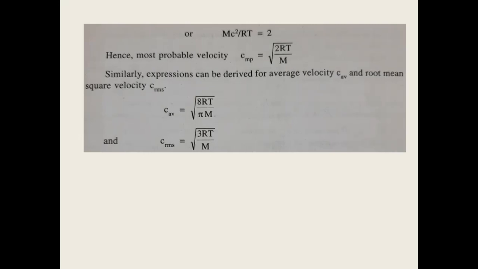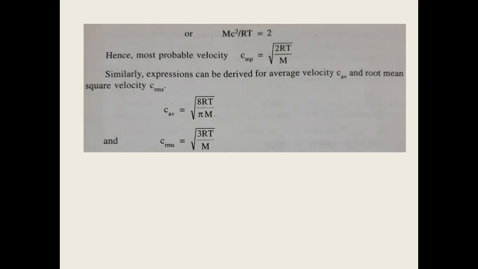So now we have the equations for all three types of velocities of the gaseous samples in front of us. That is the usefulness of Maxwell-Boltzmann distribution law. Why? Because as I told you, it is almost like a mother equation, a source equation from which you can derive different types of velocities.